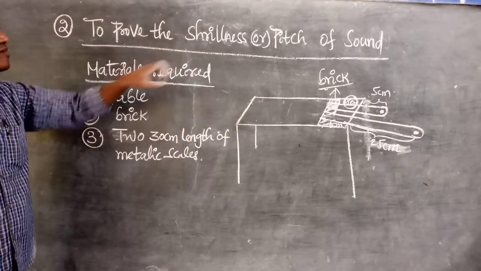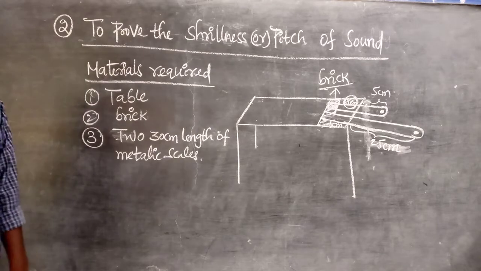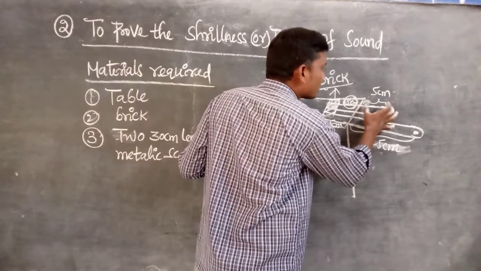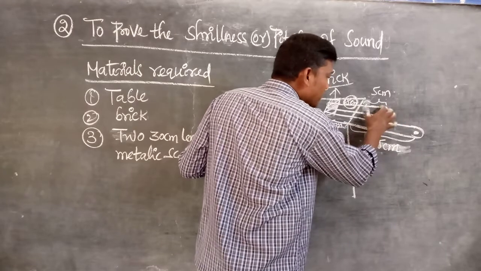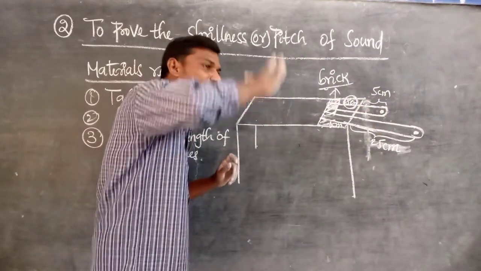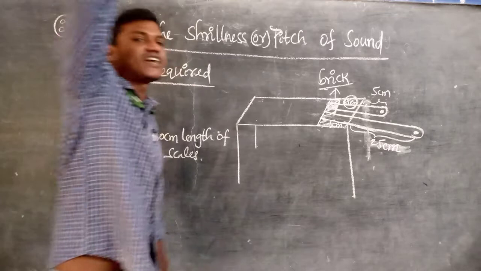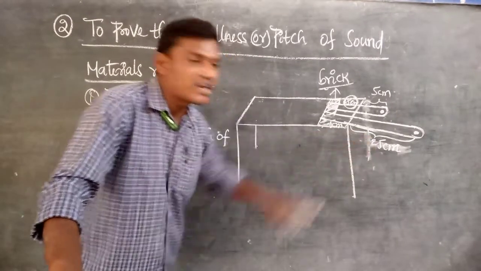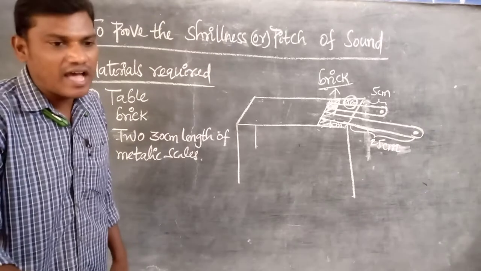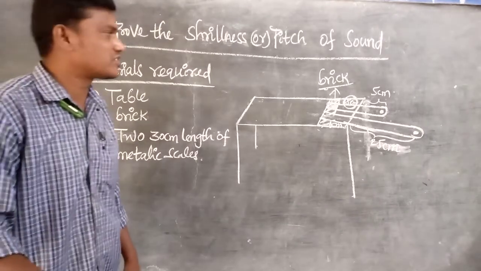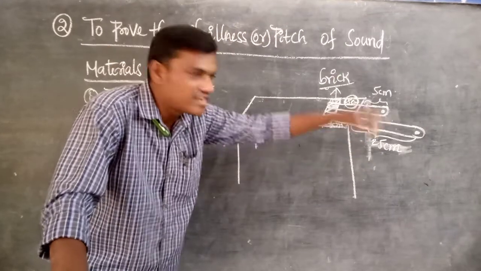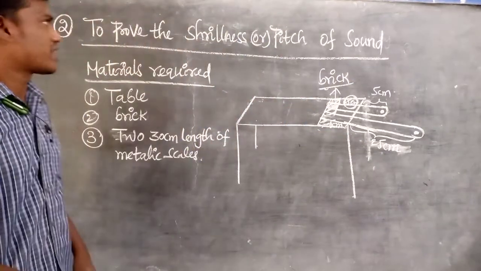So from this experiment what you understand is that a small length of the object in the air produces more vibrations, its frequency is more, and the pitch is also more, and the 25 centimeter length of the scale produces lesser stillness or lesser pitch. That's why the short scale produces the higher pitch, and the long scale produces the lesser pitch. That is your understanding.